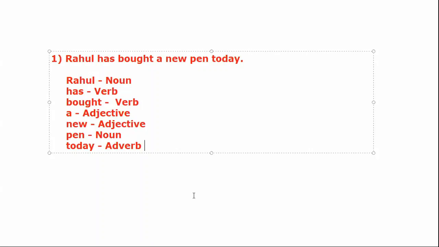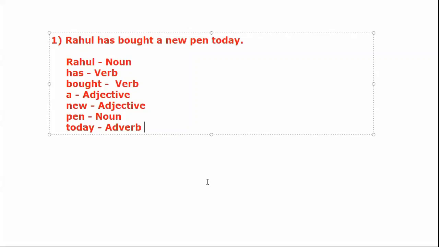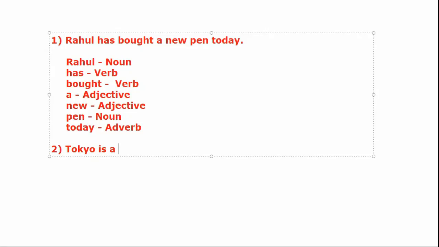Pen is noun. So you have seen that I have divided the sentence Rahul has bought a new pen today into different parts of speech in which Rahul is noun, has is verb, bought is verb, A is adjective, new is adjective, pen is noun, and today is adverb.